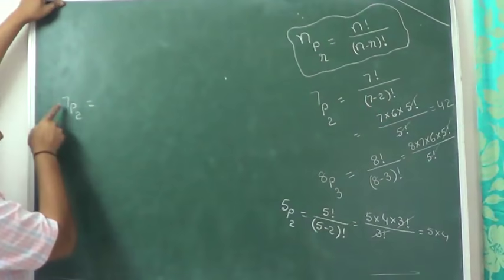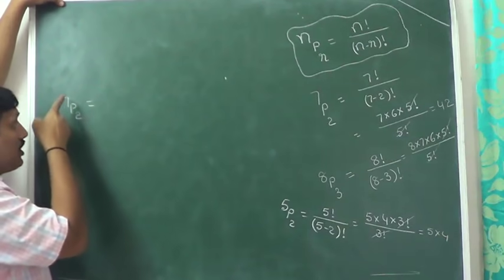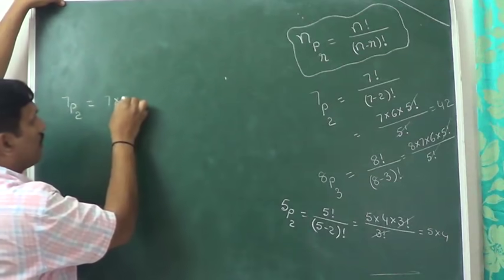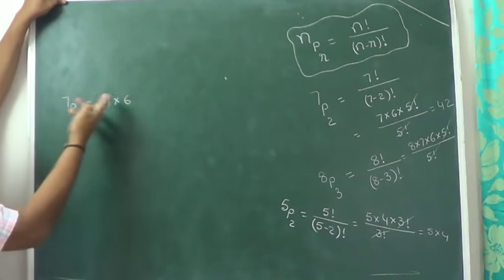Observe here. 7P2, starting from 7, 2 numbers multiplication. That's all. 7 into 6.